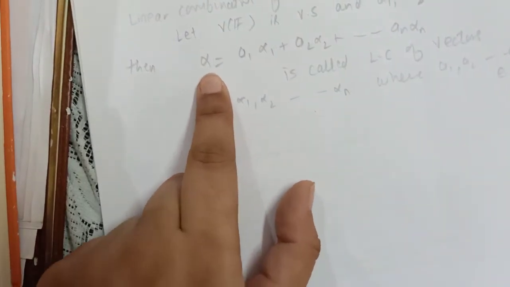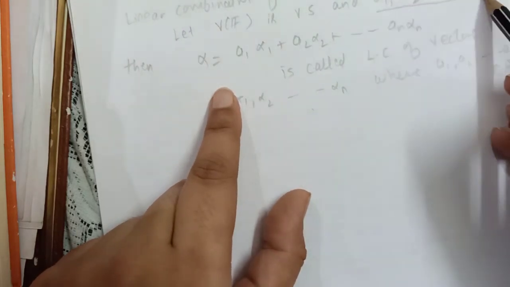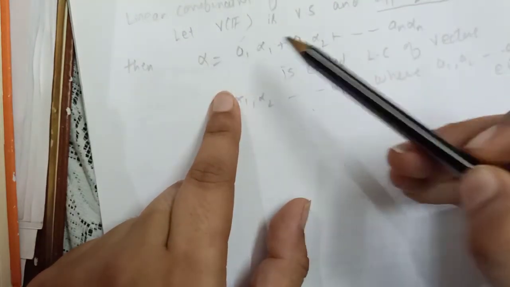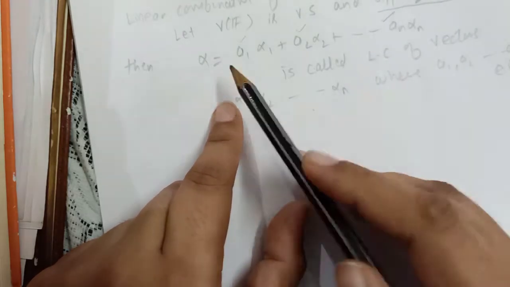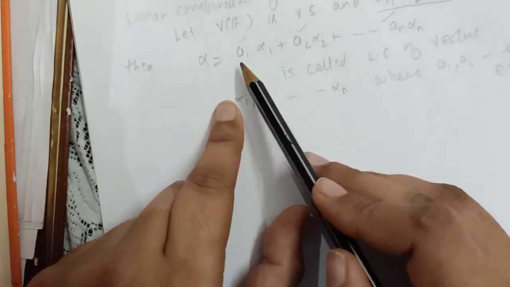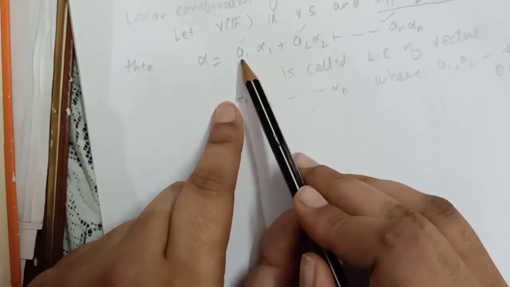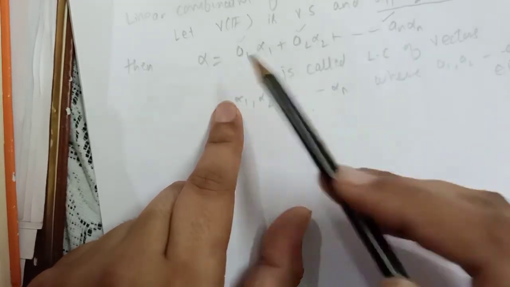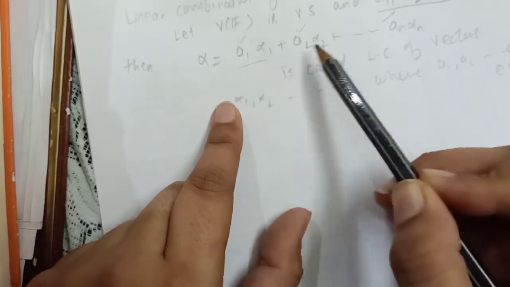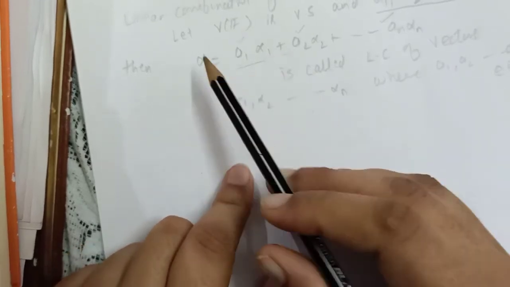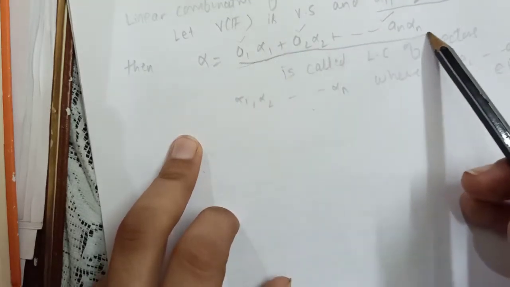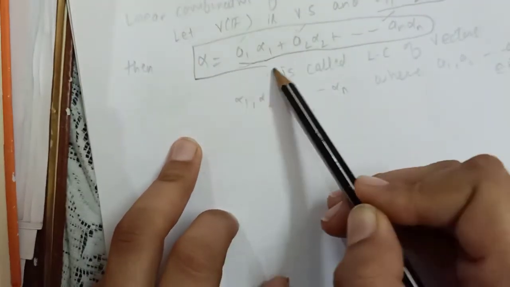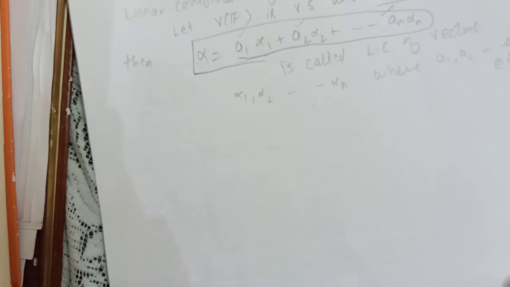So to write a linear combination of vectors, we will need arbitrary elements a1, a2, an from the field, and then we combine them linearly, multiplying and adding. This is linear combination. Multiplication with scalar and then addition. So linearly combining the vectors. This will always be denoted as linear combination of vectors.